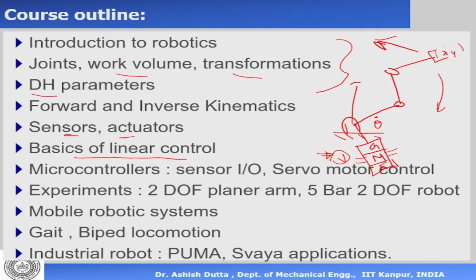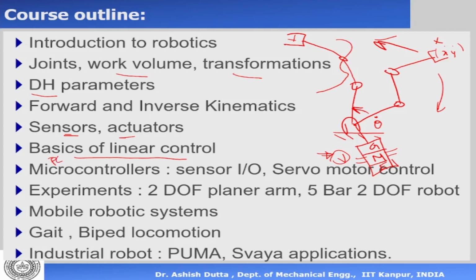For example, if I want to move this and come here, I want the robot link to move there. Then how much voltage should I give to the joint such that each of the joints will move by the desired angle, so that the end effector comes from here to here in some time? Now, what is the controller? The controller can be a PC, or it can be a microcontroller, which actually enforces the control.